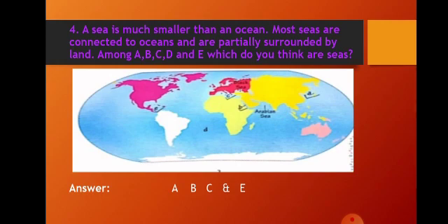Among A, B, C, D, and E, which do you think are seas? The answer is A, B, C, and E. And dear children, the ocean is the interconnected system of all the Earth's oceanic water. These answers you will mark in the book.